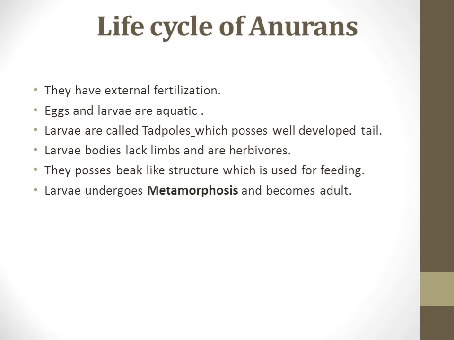The life cycle of anurans like frogs and toads consists of three stages. These stages are eggs, larva, and adult. As the frog grows, it moves through these stages in a process known as metamorphosis. Frogs are not the only animals to undergo metamorphosis. Most other amphibians also undergo remarkable changes throughout their life cycles, as do many species of invertebrates. During metamorphosis, two hormones, prolactin and thyroxine, control the transformation from egg to larva to adult.